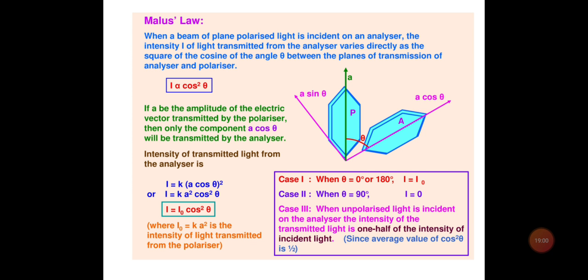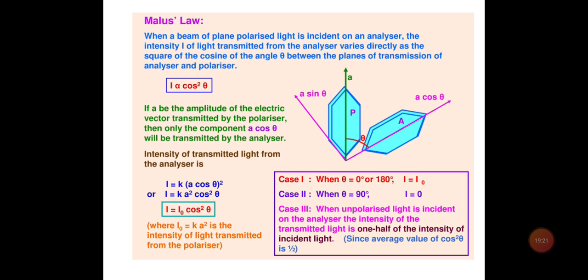Here P is the polarizer and A is the analyzer, meaning the intensity I coming out of the analyzer is directly proportional to the square of the cosine of the angle between the planes of transmission of P and A. Here I have shown the angle theta between the planes.